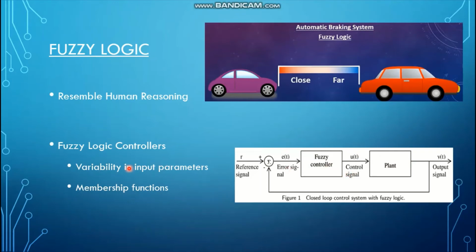Another important thing about fuzzy logic controllers is that they have a very promising variability in input parameters. Moreover, it talks about membership functions, right? Not very detailed knowledge about the system is required in fuzzy logic controllers. Information in the fuzzy logic controller is described in fuzzy sets, and these fuzzy sets are made precise through membership functions, right?